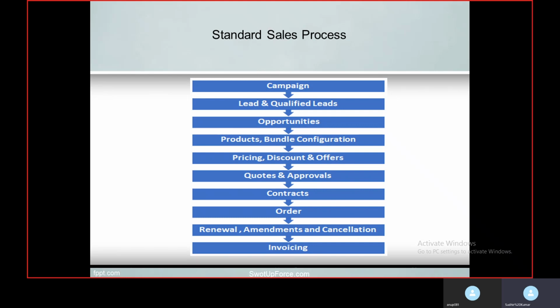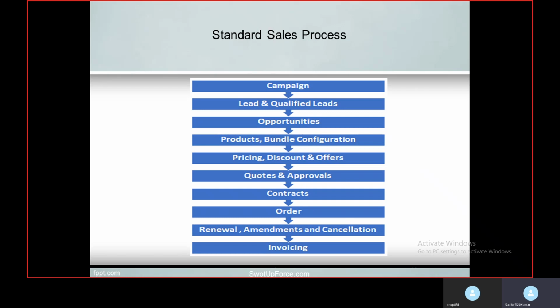And further, once we have created the contract, the sales rep will create an order after completion of all the above steps which we have discussed. One quote may have multiple orders, since our quote may be broken into multiple orders as per delivery term or payment term, whatever term condition is required with the customer. So it depends upon the delivery term conditions of the product.